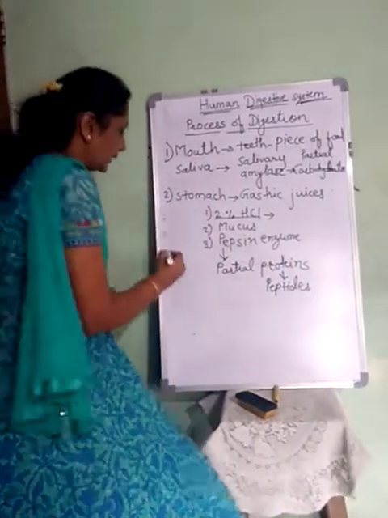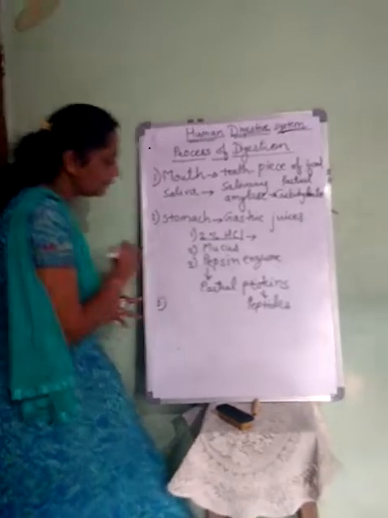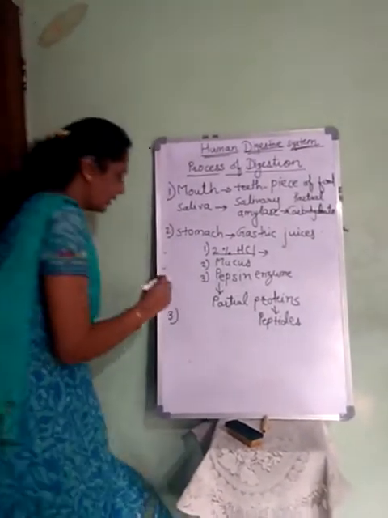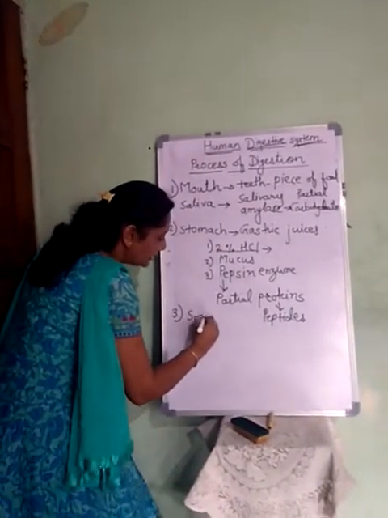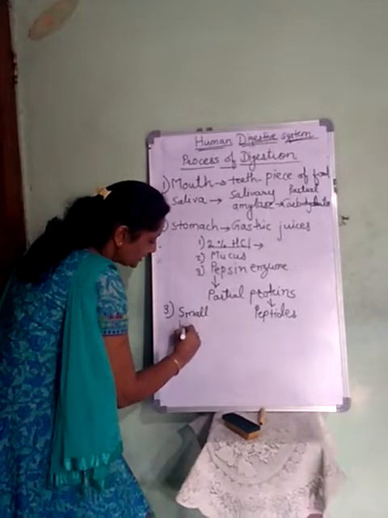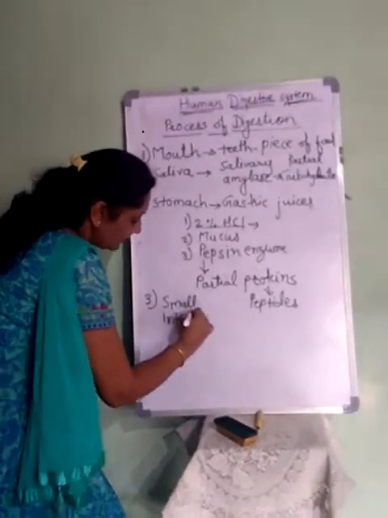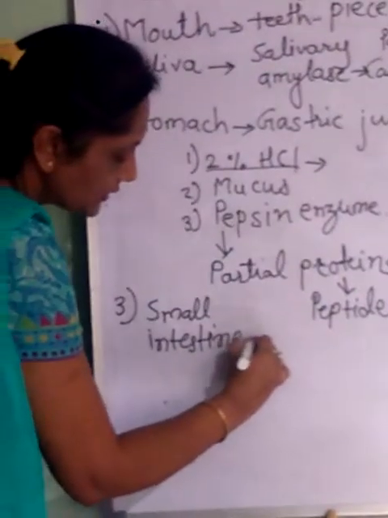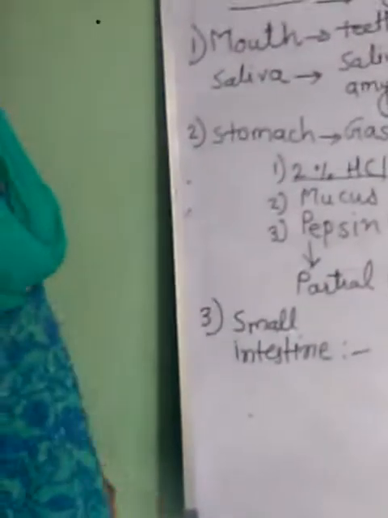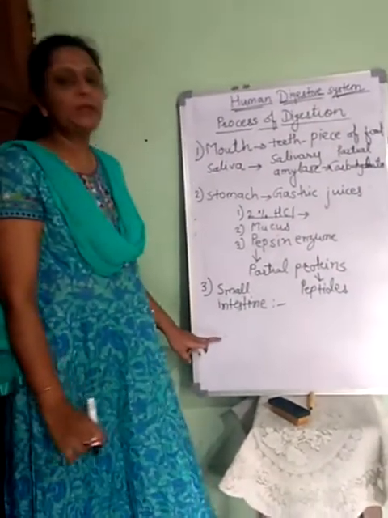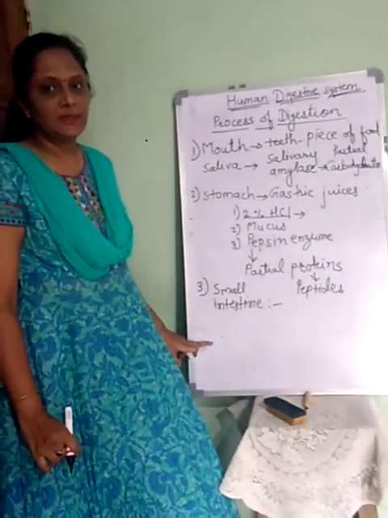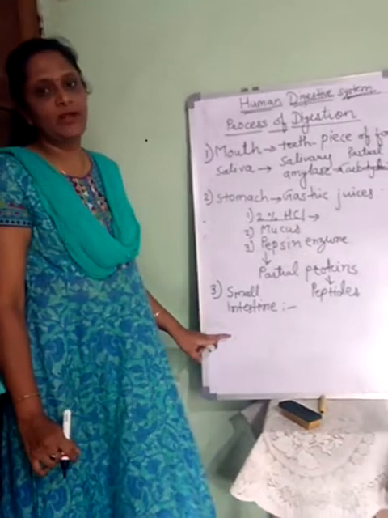Now we will see what happens after the stomach, when the food enters the small intestine, where actually the main process of digestion takes place. So what happens in the small intestine?